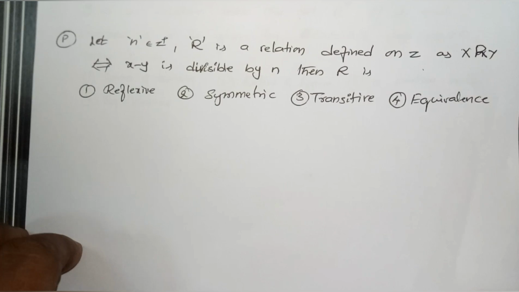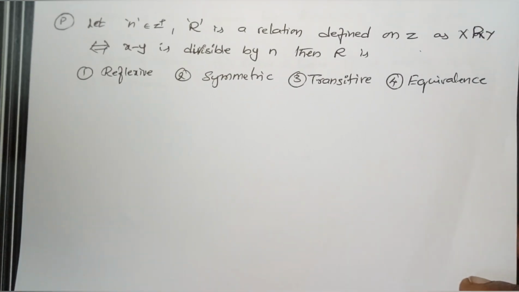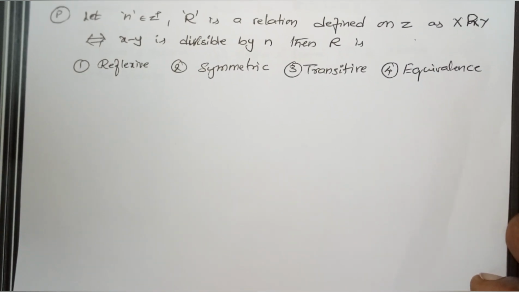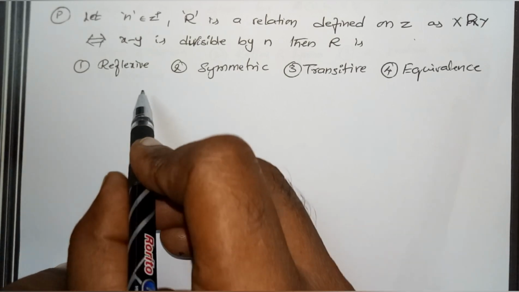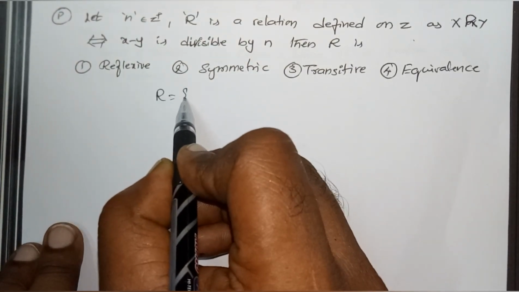Next, look here. Let n belong to Z. R is a relation defined on Z as X R Y if X minus Y is divisible by n. So R is a relation. How shall I write it in set builder form?